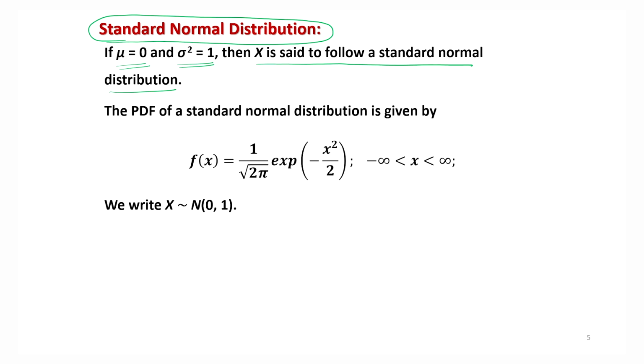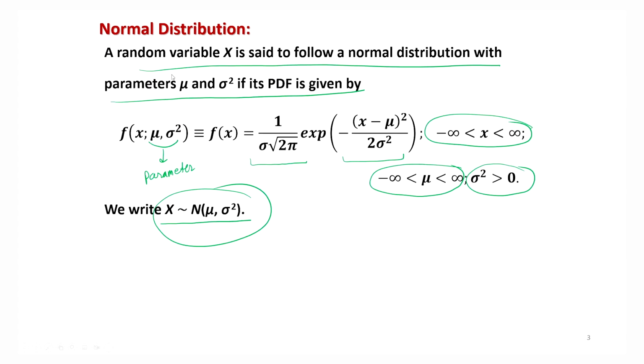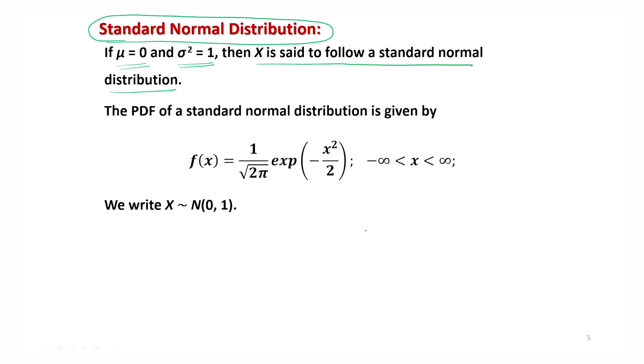So if you put mu to be 0 and sigma square to be 1, then you will get the probability density function of the standard normal distribution. Now both the parameters are known, the random variable lies between minus infinity and plus infinity, and we write it as x follows normal 0, 1.